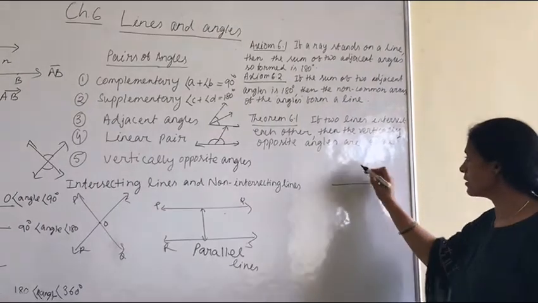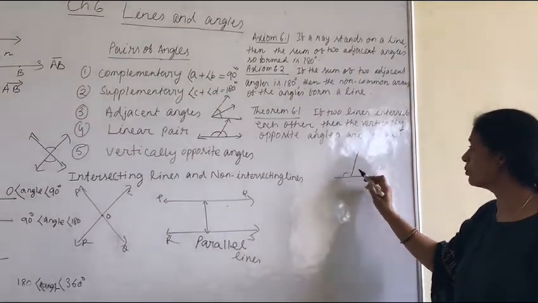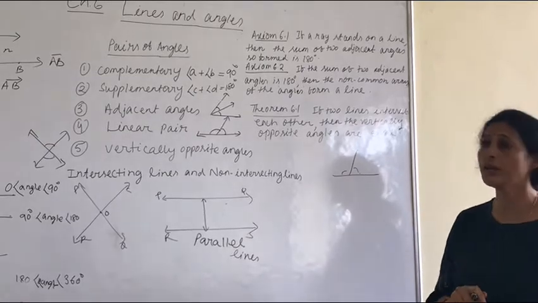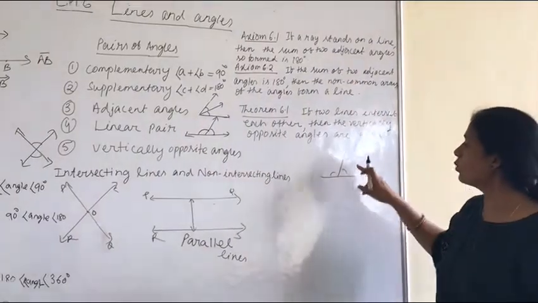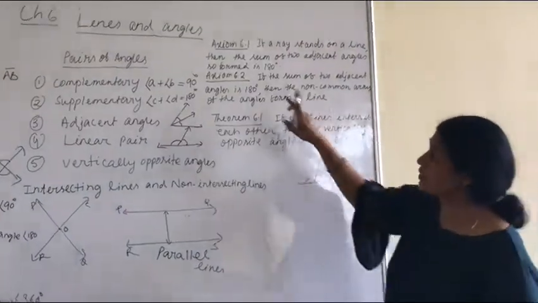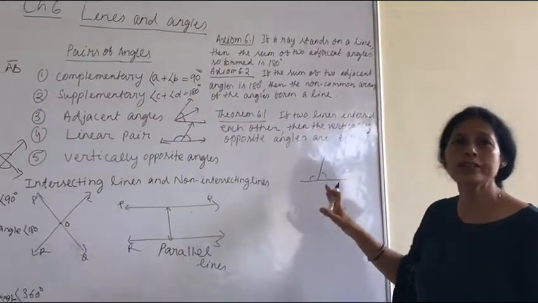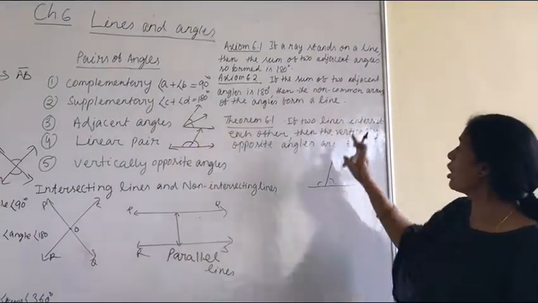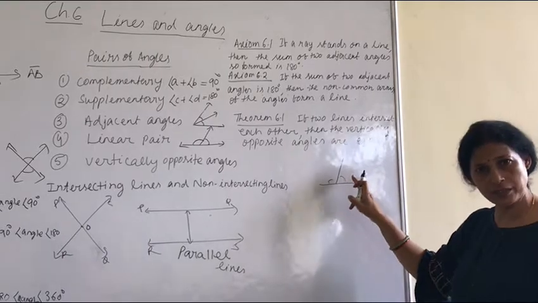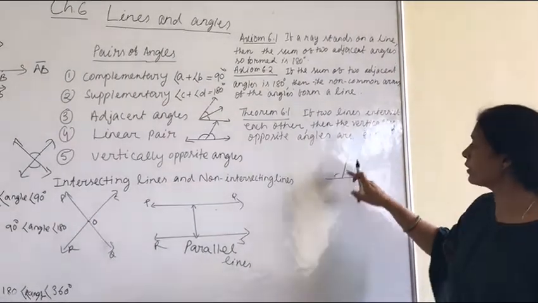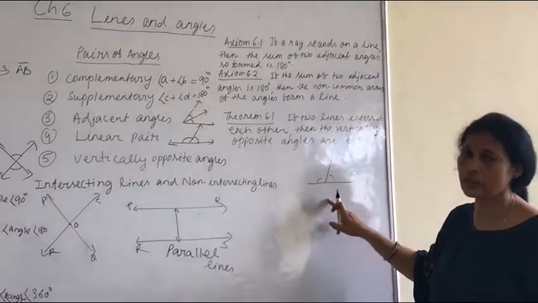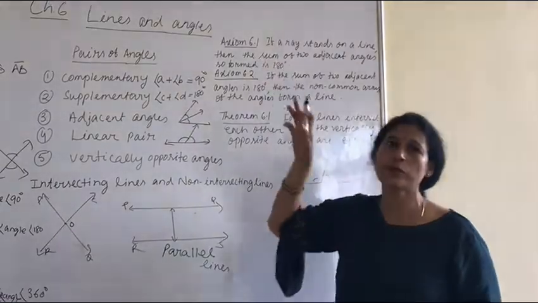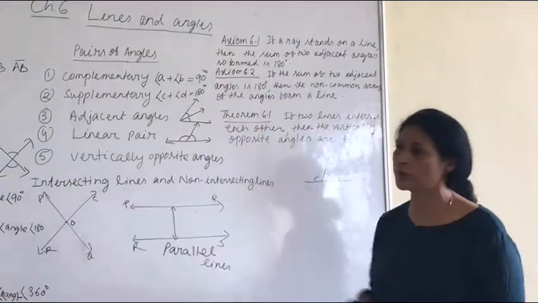Suppose a ray stands on a line, then the sum of two adjacent angles makes 180 degrees. Axiom 6.2 is just its opposite: if the sum of two adjacent angles is 180 degrees, then the ray stands on a line. Just opposite to 6.1. This is your axiom 6.2.